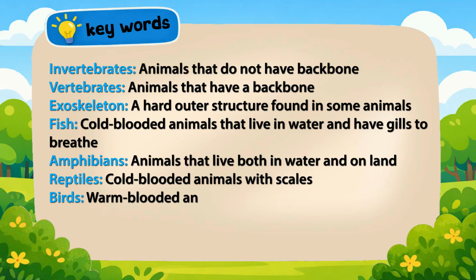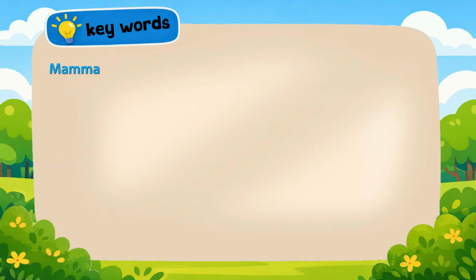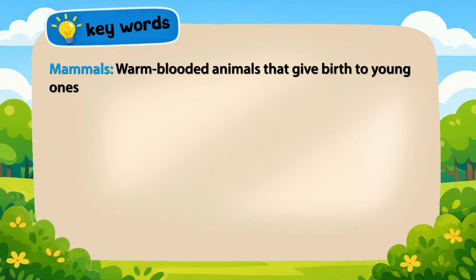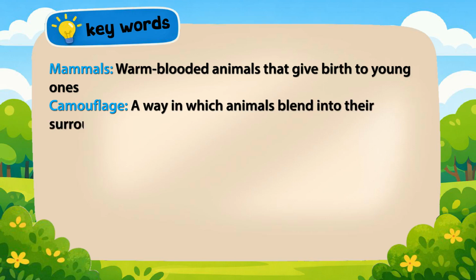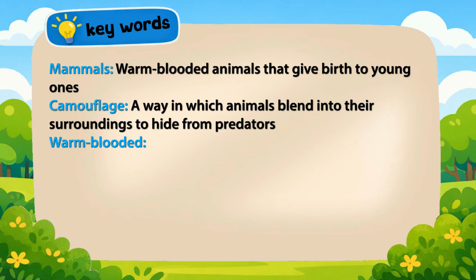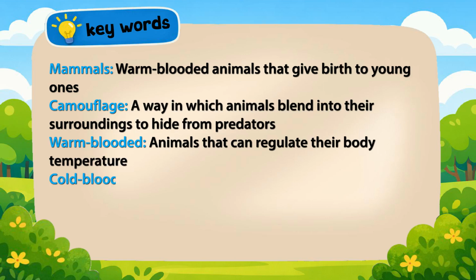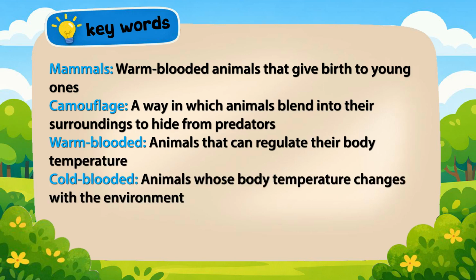Birds, warm-blooded animals with feathers, wings, and beak. Mammals, warm-blooded animals that give birth to young ones. Camouflage, a way in which animals blend into their surroundings to hide from predators. Warm-blooded, animals that can regulate their body temperature. Cold-blooded, animals whose body temperature changes with the environment.